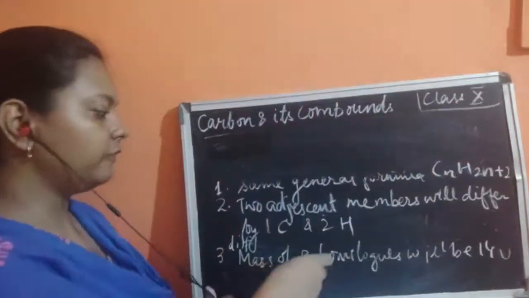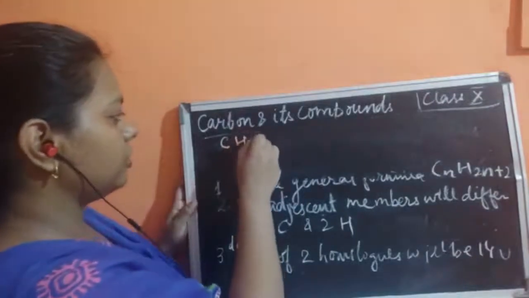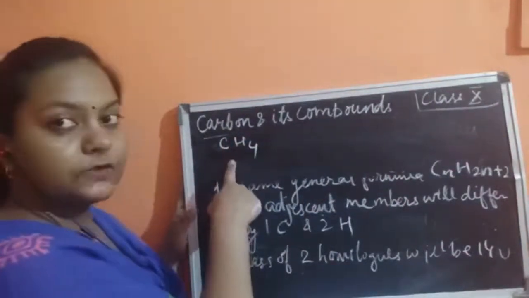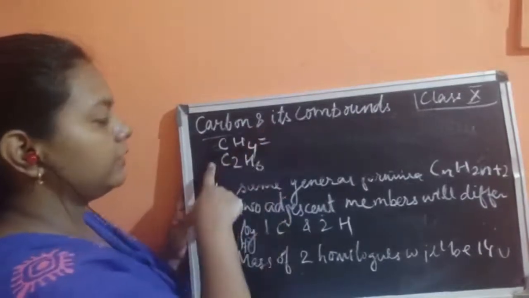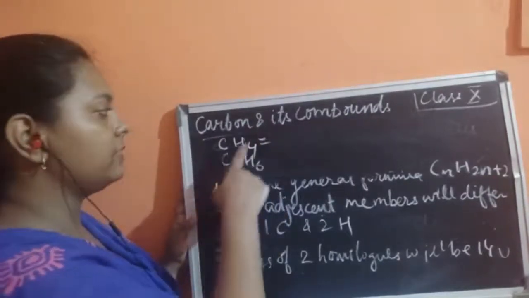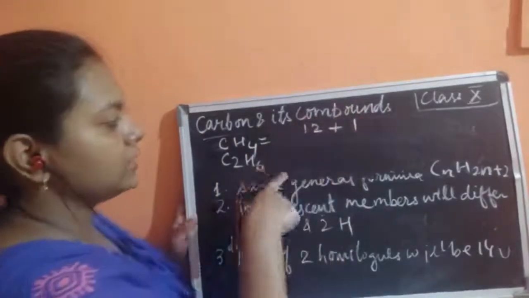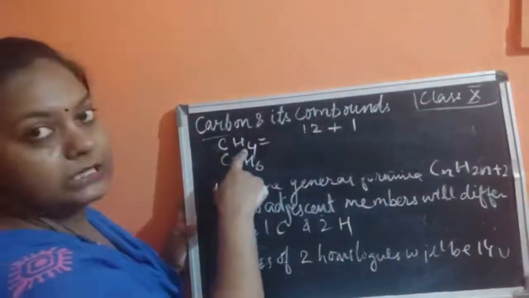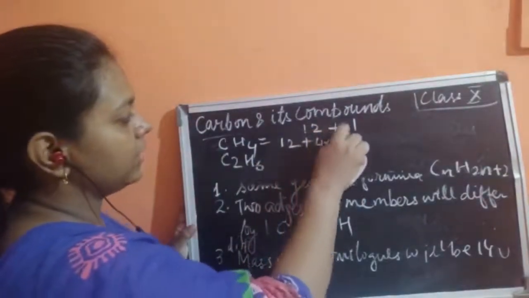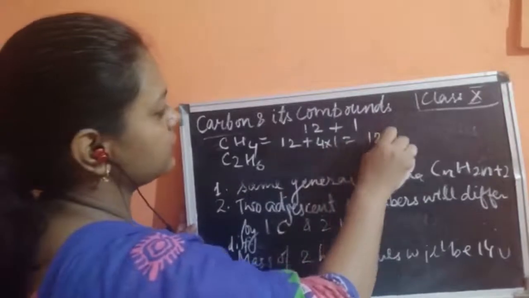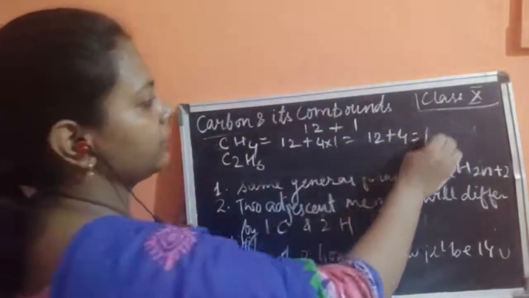Now how will you prove this? We can easily prove this by writing the first homologue of alkane, CH4, and the second homologue, C2H6. For example, we will write the mass of carbon and hydrogen. The mass of carbon is 12 and the mass of hydrogen is 1. Here C is 1 and H is 4, so 12 plus 4 into 1, that becomes 12 plus 4, that is 16.